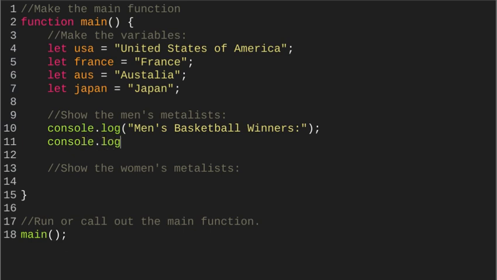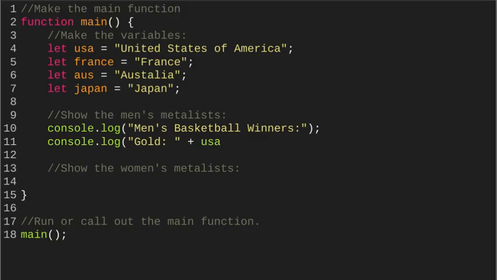Console.log, open parentheses, quotation marks, and the gold. We'll say gold, colon, space. Now I put that space in there. Again, you have to code in any spaces if you want them there. And then we'll just put plus, and we know that USA was the gold winners.